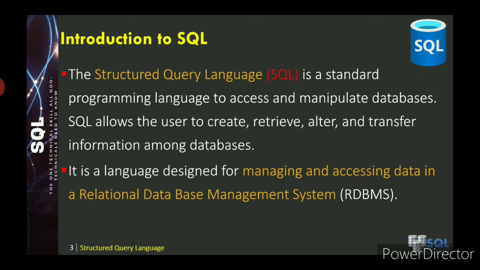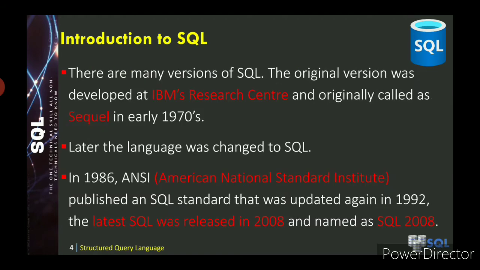There are many versions of SQL. The original version was developed at the IBM Research Center and originally called SEQUEL in the early 1970s. So in the 1970s, the original version was called SEQUEL. Later the name was changed to SQL.